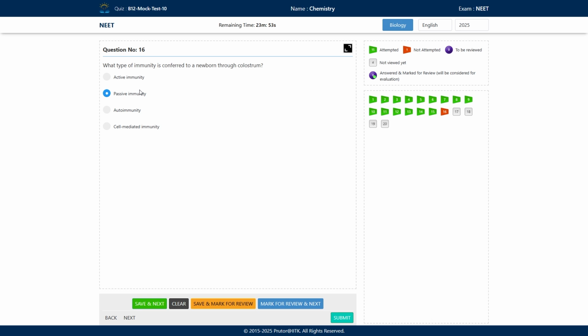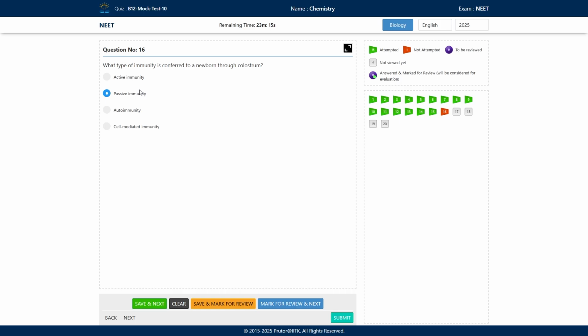So colostrum, which is mother's milk produced during the initial days after childbirth, is very nutritious, thick, and yellowish in color. It consists of antibodies like immunoglobulin A. These antibodies are transferred into the newborn during breastfeeding. Okay, clear. Now some antivenoms also consist of antibodies against the snake toxin. Okay, snake poison. Clear. So these are examples of passive immunity.